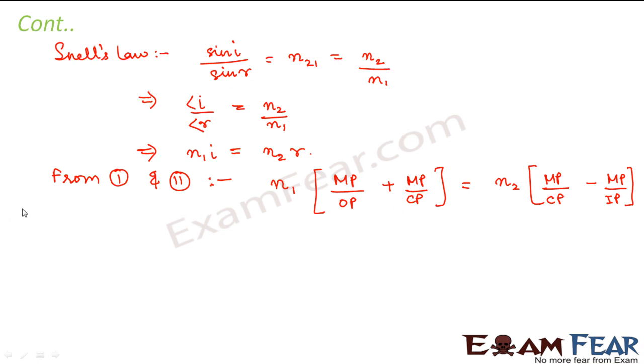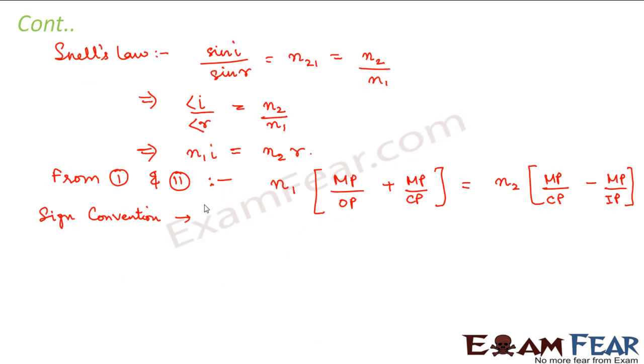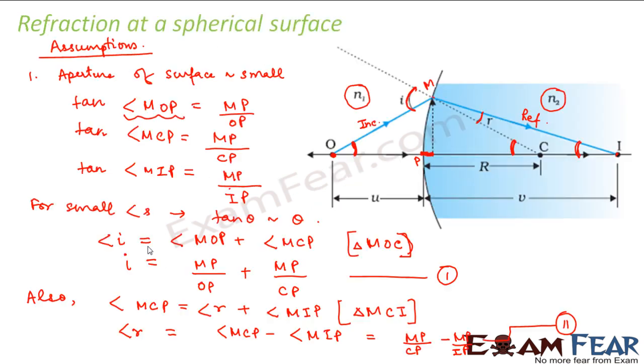Now we will consider the sign convention. So considering the sign convention, what do we see? What is OP? OP is nothing but the distance of the object from the pole. So therefore we can say OP is U, and considering sign convention it would be minus U because it is opposite in direction to the direction of incident ray.